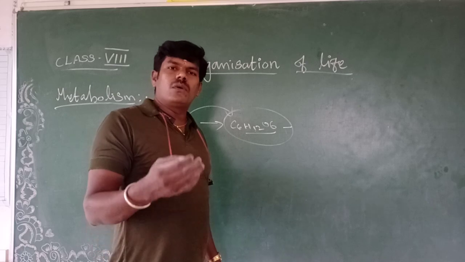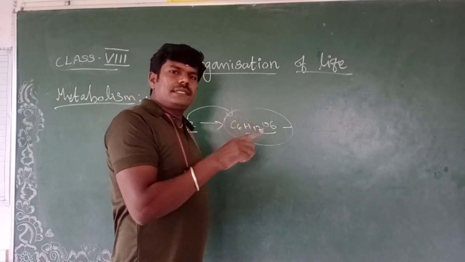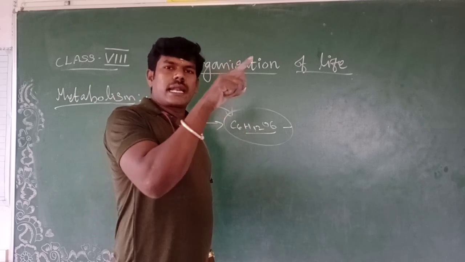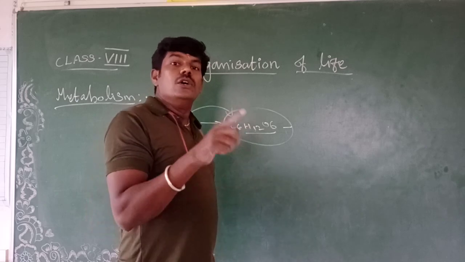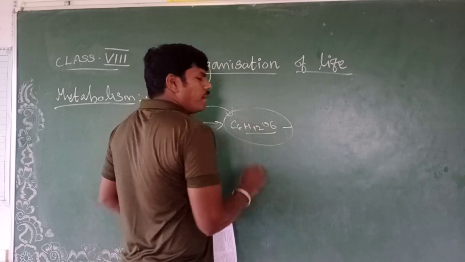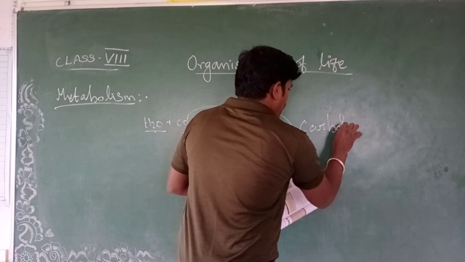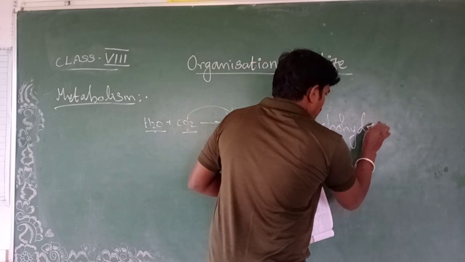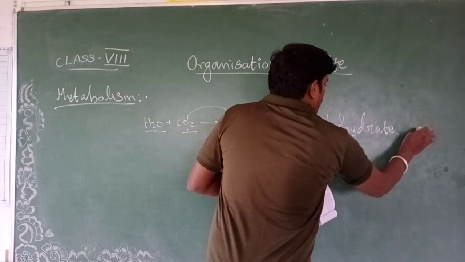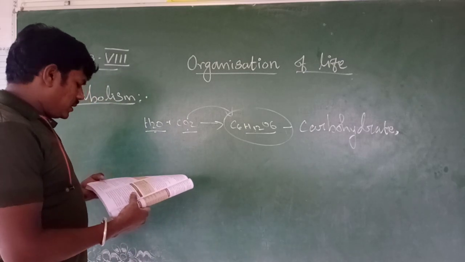Why? Because glucose means one glucose molecule, so the glucose molecule is classified under carbohydrate. Before that, you know carbohydrates are classified on the basis of sugar molecules into monosaccharide, disaccharide and polysaccharide. This is a monosaccharide, a good example of carbohydrate. The examples are glucose, glucagon and other sugars.